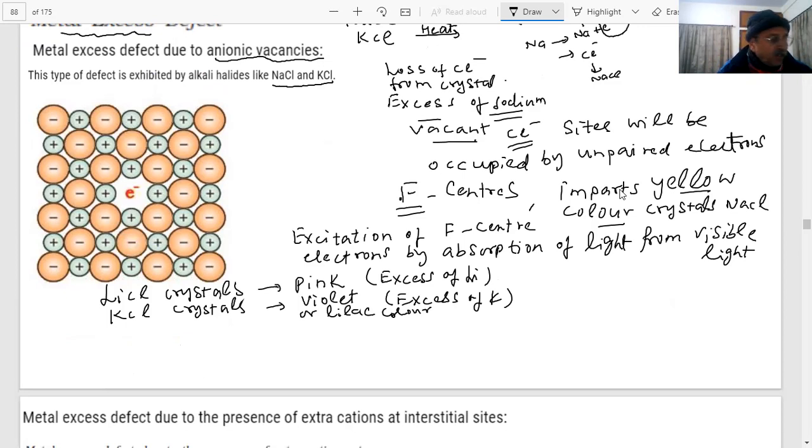What are F-center electrons, students? The anionic sites are occupied by unpaired electrons, which are responsible for the color as they can absorb light in the visible part of the region. Therefore, this color is due to this metal excess defect. Anionic vacancies are created, and these anionic vacancies are taken by the electrons released by sodium ions, which are called F centers. They are called F centers, students. Okay? F center electrons.